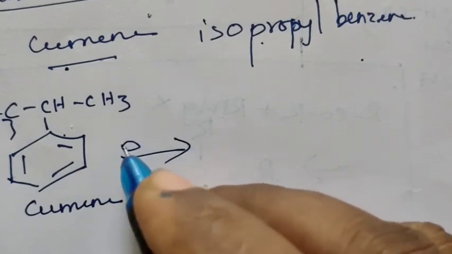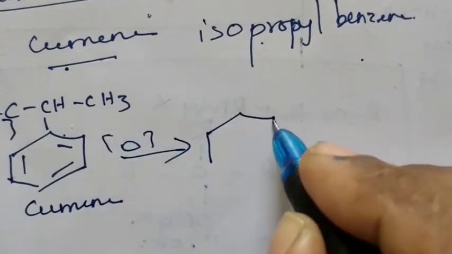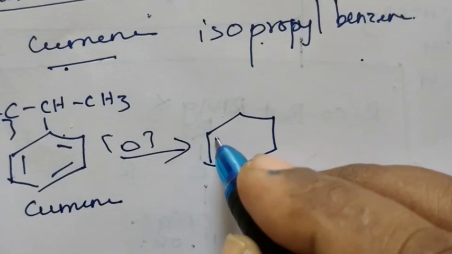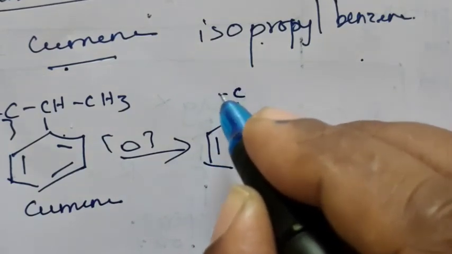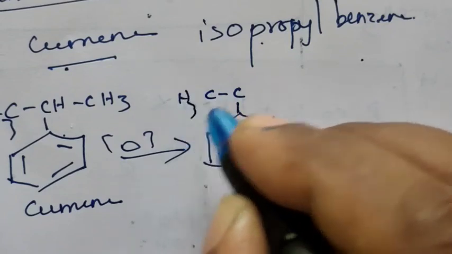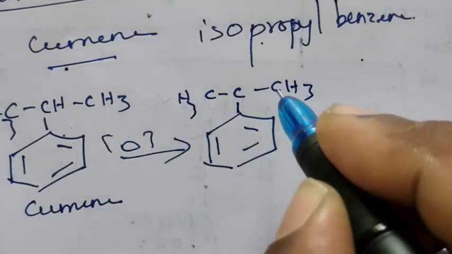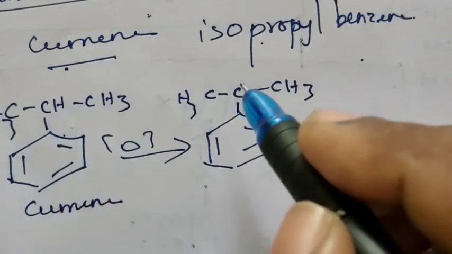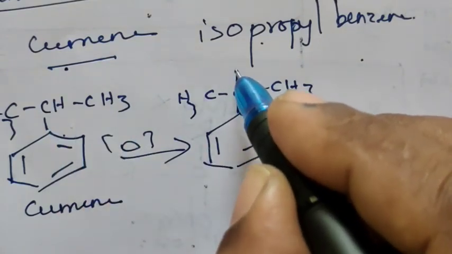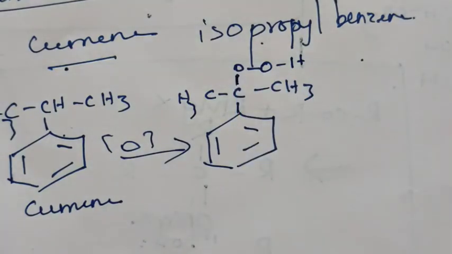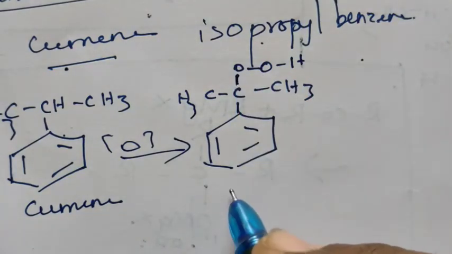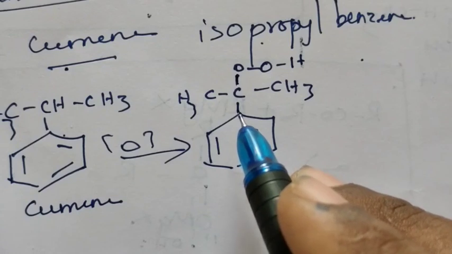Cumene on oxidation gives cumene hydroperoxide. In cumene hydroperoxide, the C, CH3 and CH3 are there, no change, but between the C and H we have to place 2 O. This is called cumene hydroperoxide.